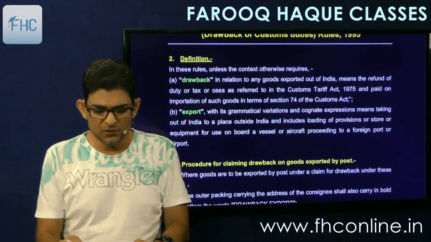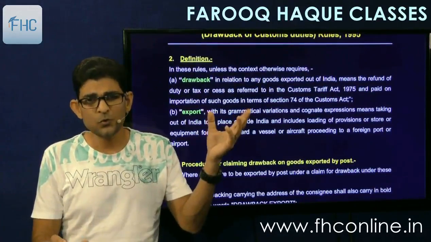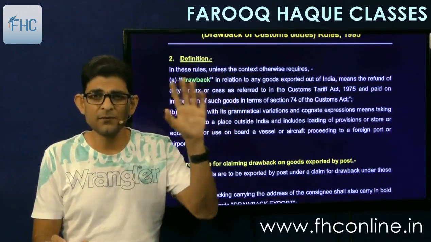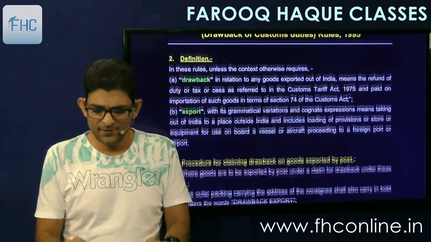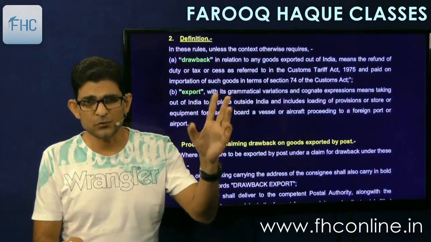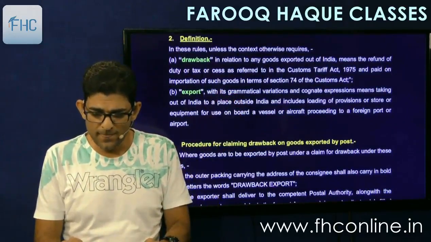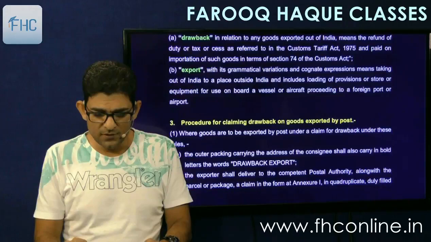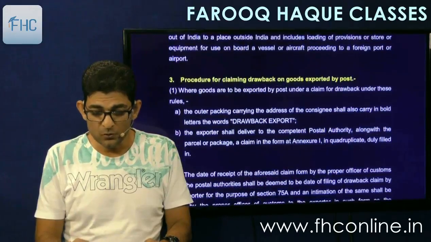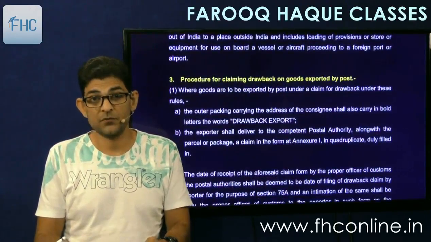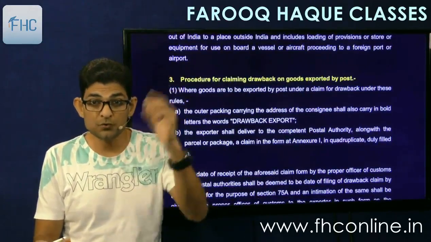So firstly, the definition is given. Drawback definition is given. You don't have to read that. You know what is drawback. Refund of duty. And you know the definition of export also, so no need for that. And straight away come to procedure for claiming drawback on goods exported by post. First procedure is post. How to export goods by post.